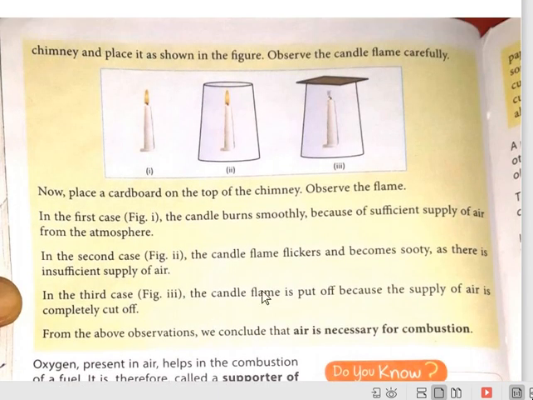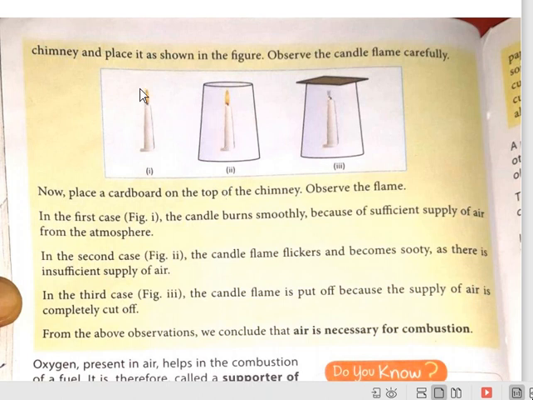One activity is given here just to understand the first condition. The first condition is that for combustion, the continuous supply of air or oxygen is a must. Without that, there will be no combustion. See how it is so.